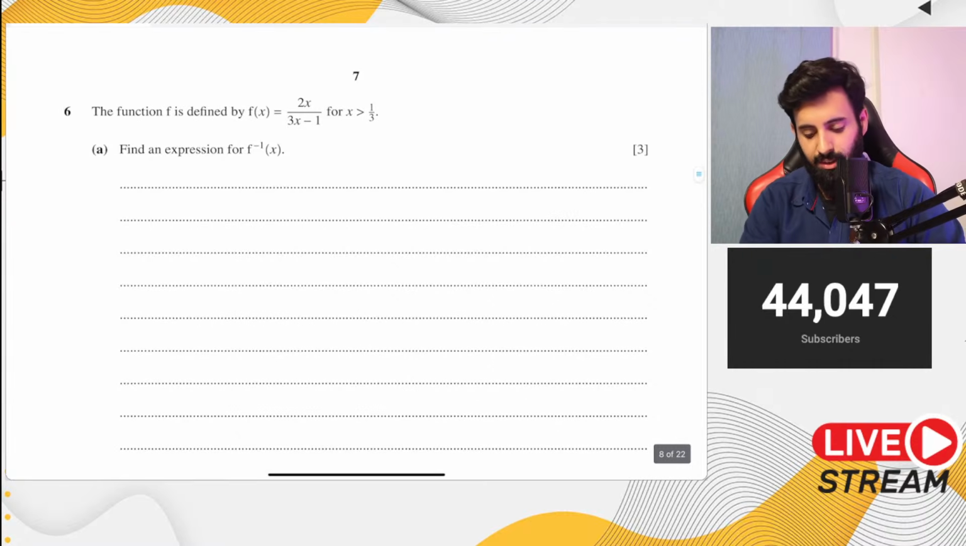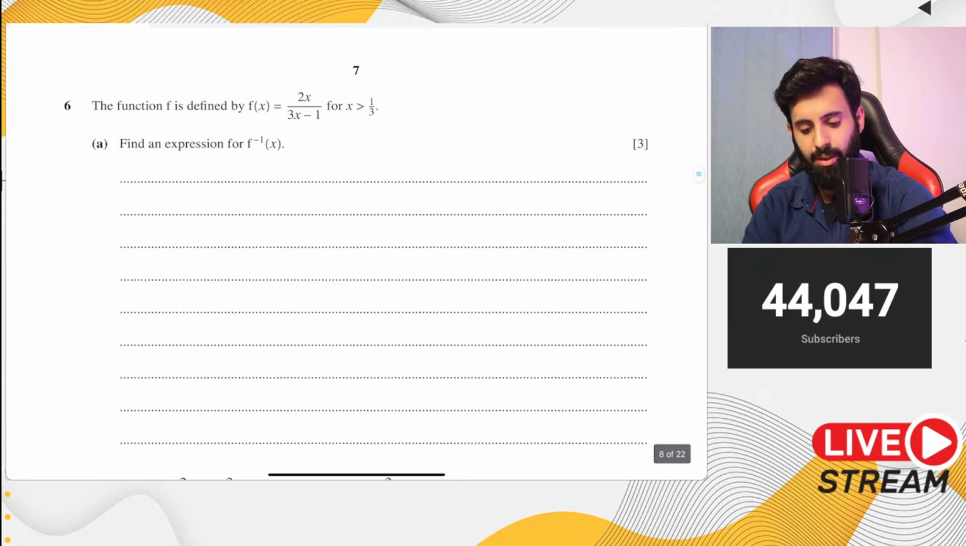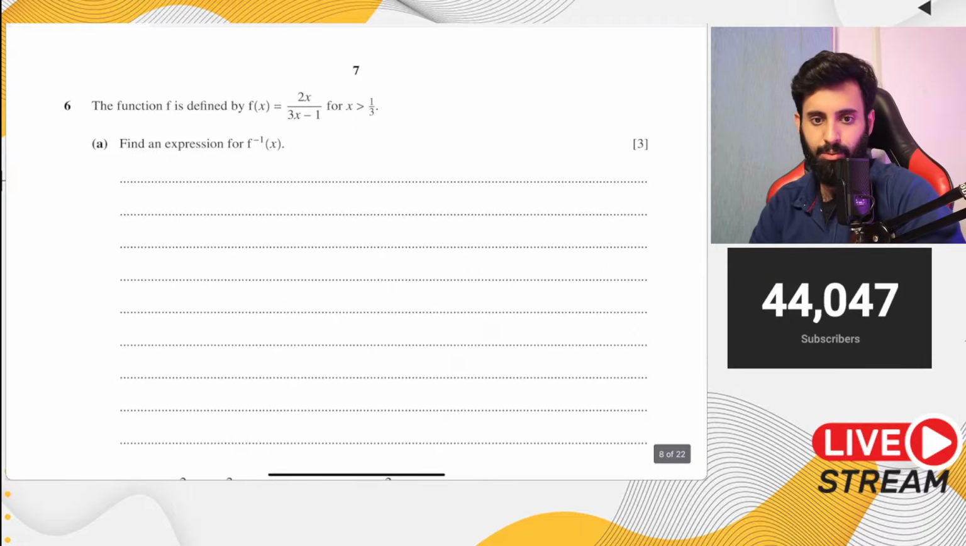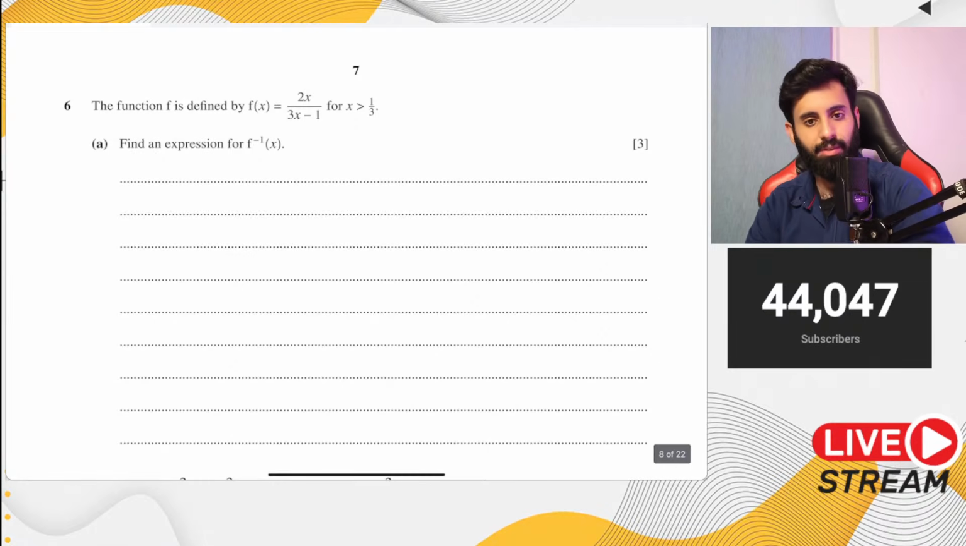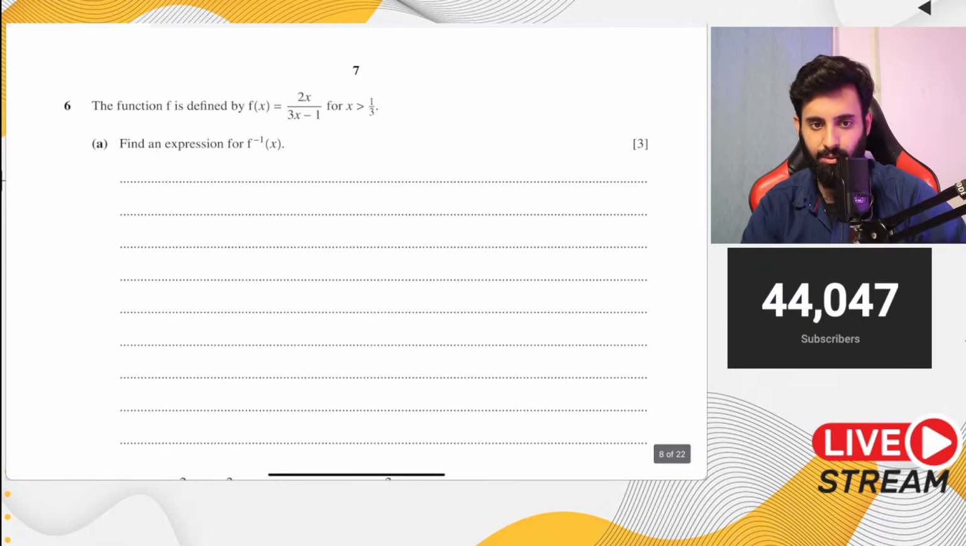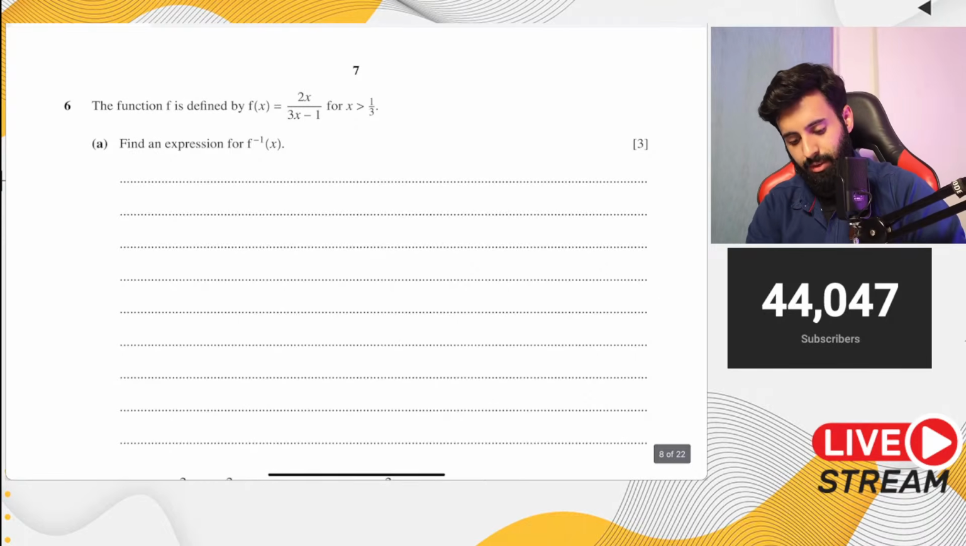So this question here says a function f is defined by so and so. Okay. Yeah, this stream will be uploaded. Don't worry about it. This stream is not going anywhere. This stream you will find uploaded. Okay. The function f is defined by f of x for x is greater than 1 upon 3. Find an expression for f inverse of x.